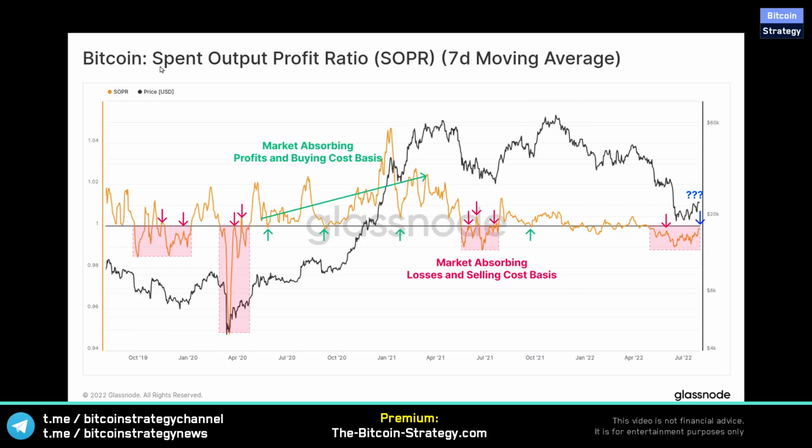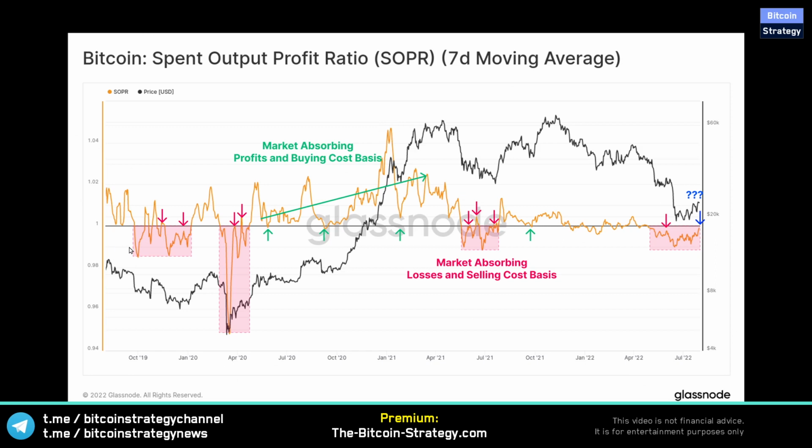Now this here is the spend output profit ratio. So these are basically realized profits or realized gains. So if somebody closed a position based on the blockchain data, how much money have they won or lost? Again, a 7-day moving average. And we can see, of course, during the Corona crash, this went down pretty massively. And when there is hype times, and it's a good time to sell, this is relatively high.